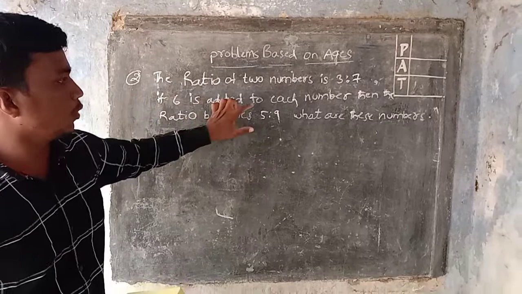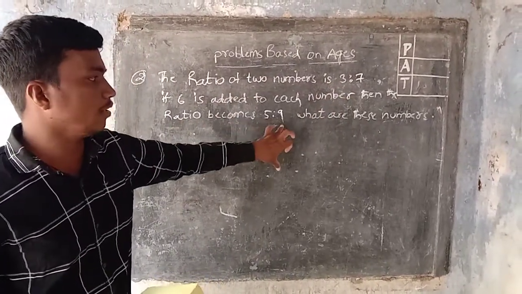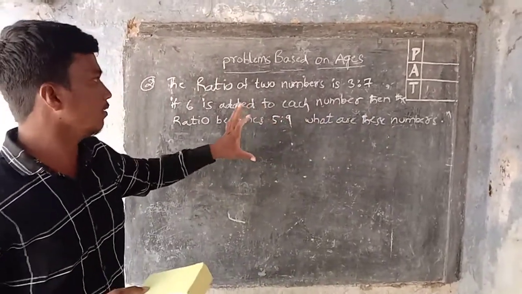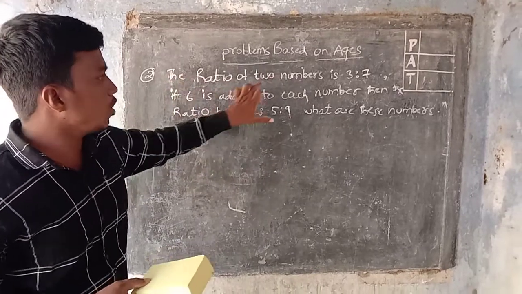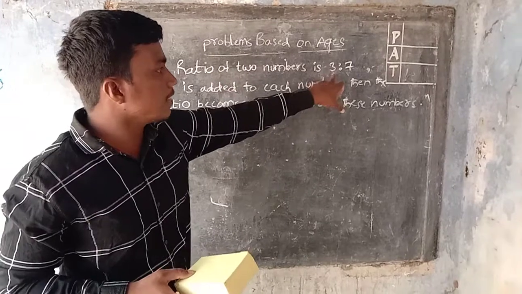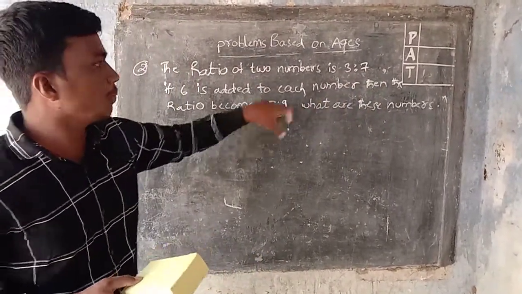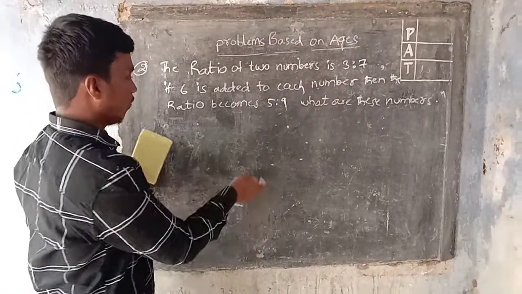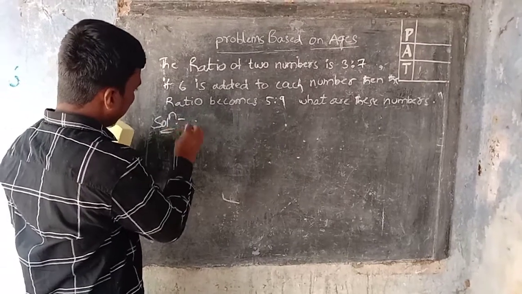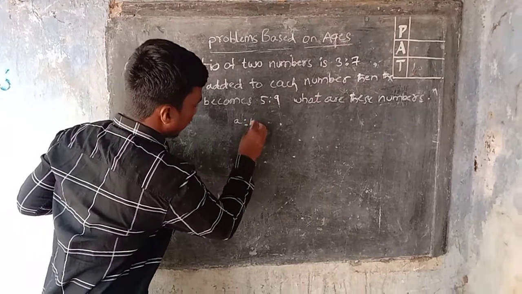If 6 is added to each number, then the ratio becomes 5:9. What are these numbers? Clearly observe one thing in this problem. The ratio of two numbers is 3:7. If 6 is added to these two numbers, then the ratio becomes 5:9. So here is the solution. It is given in this problem that a is to b is equal to